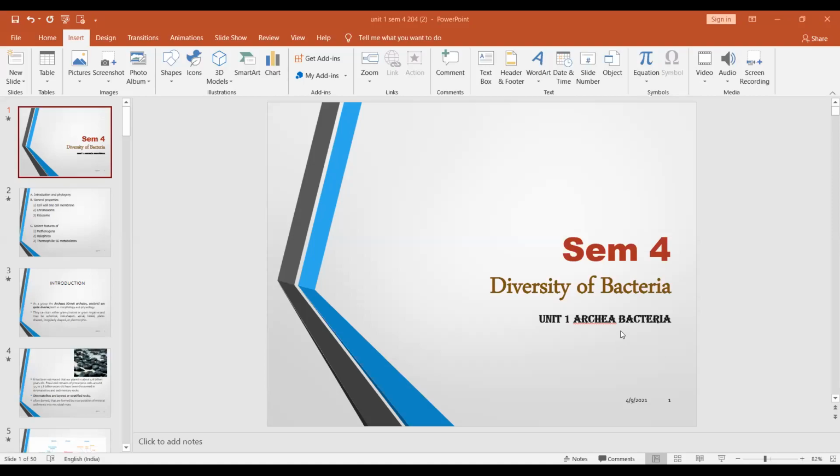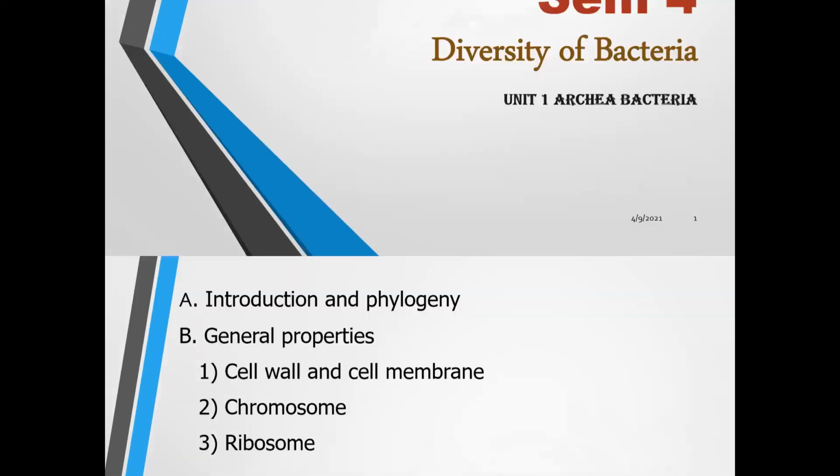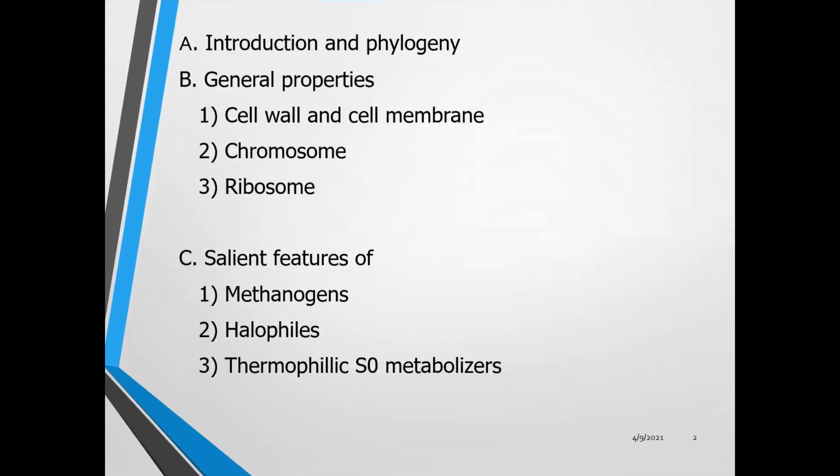Okay. Unit 1, Archaebacteria. We will quickly see the summary of what we learned during our previous class. In this, we have two sections. First, the general properties of Archaebacteria, and then specific groups of Archaebacteria, their genera, and their features.